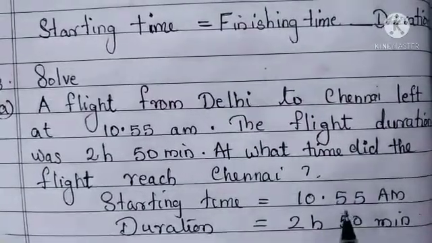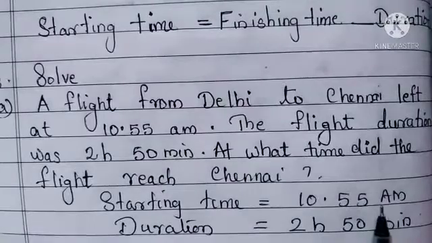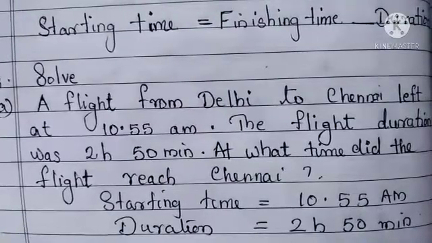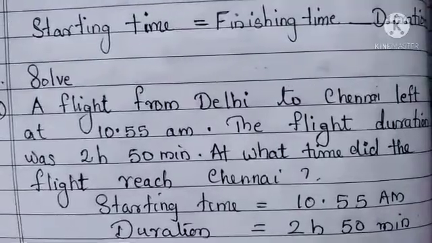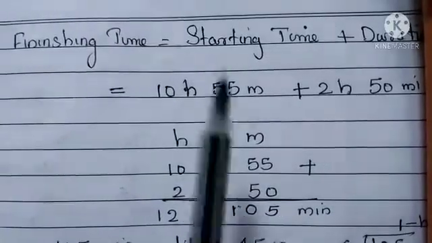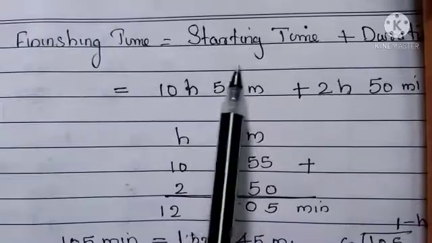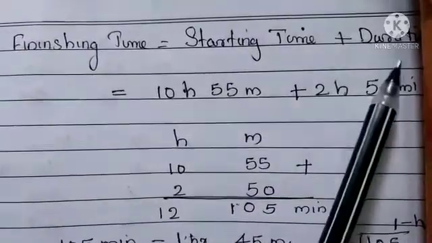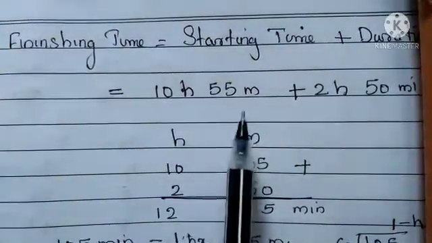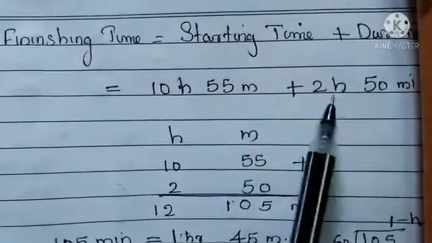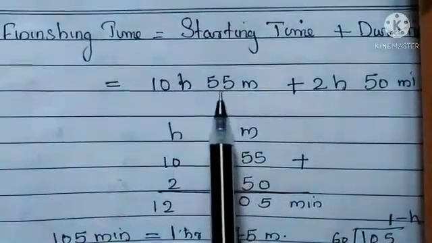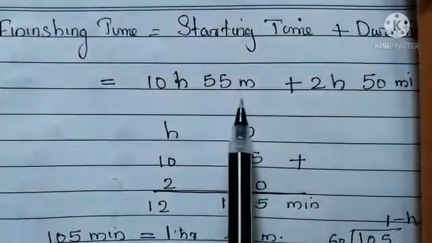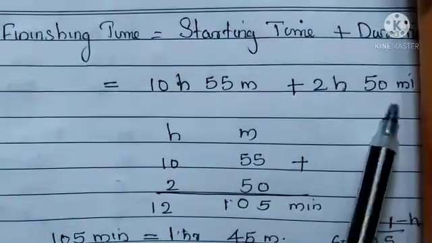So we can write starting time 10:55 a.m., duration 2 hours 50 minutes. Then ending time or finishing time equals starting time plus duration. That is 10 hours 55 minutes plus 2 hours 50 minutes.